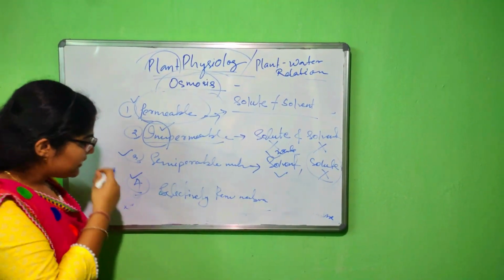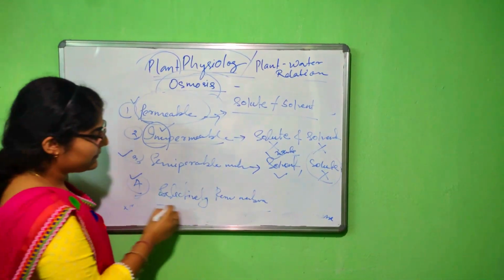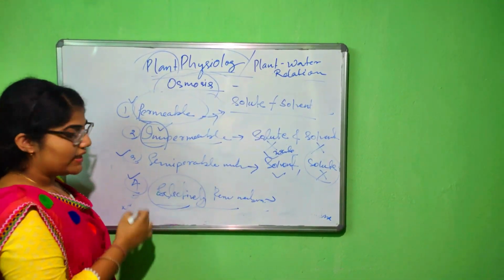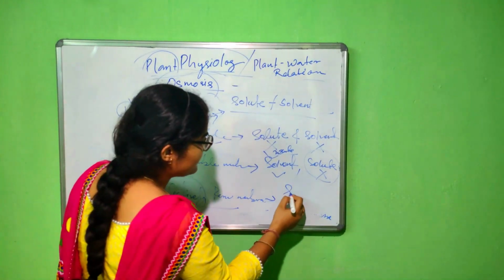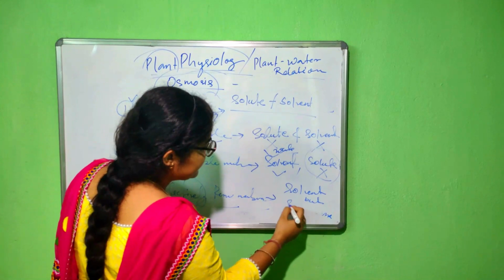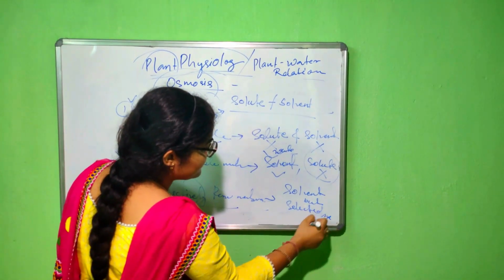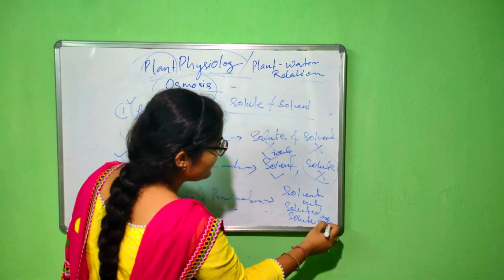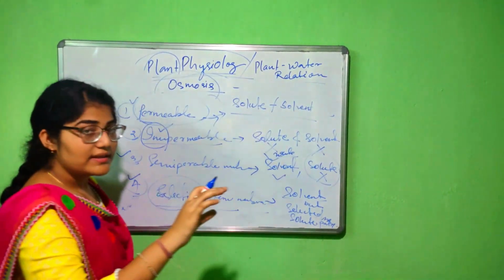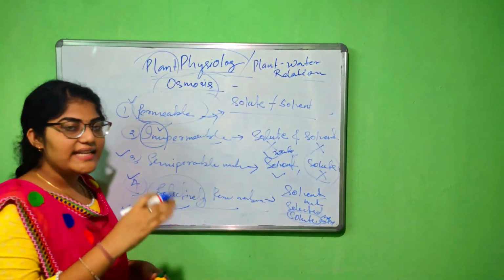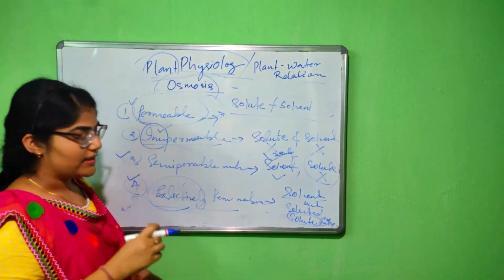Then the fourth type is the selectively permeable membrane. The word "select" is there, means what? It can pass the solvent but only selected solute particles. Okay, solvent will pass completely, but from the solute particles, it will select some and let them pass through the membrane.